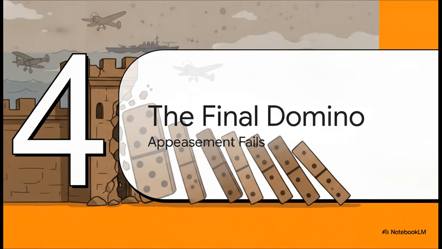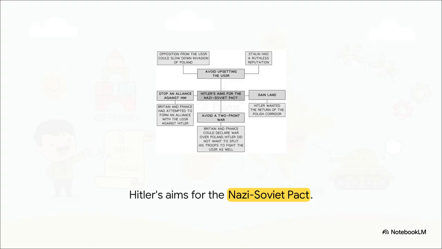Part 4. The final domino falls. And spoiler alert, Churchill was 100% right. Appeasement was about to totally collapse. By March 1939, Hitler rips up the Munich Agreement and marches his troops right into the rest of Czechoslovakia. Appeasement had completely failed. Britain and France finally realized he was never going to stop, so they promised to defend his next obvious target, Poland.